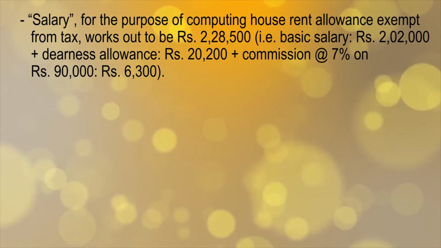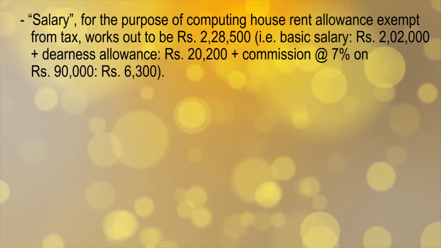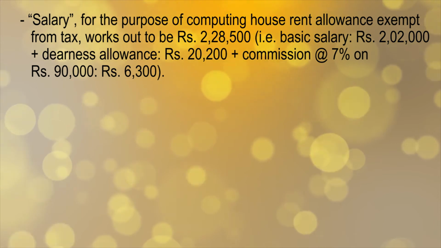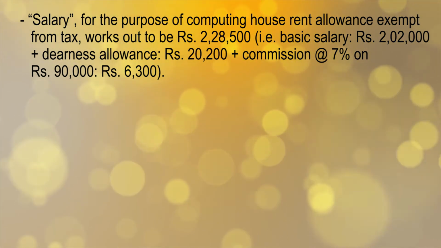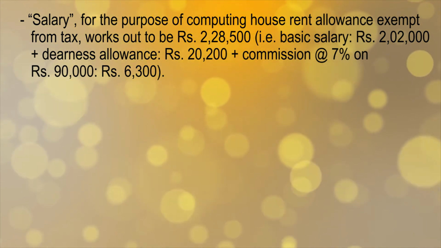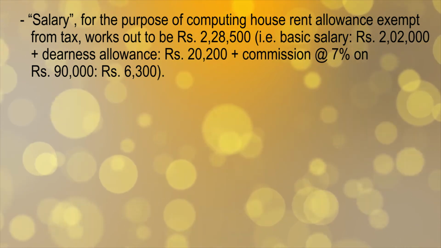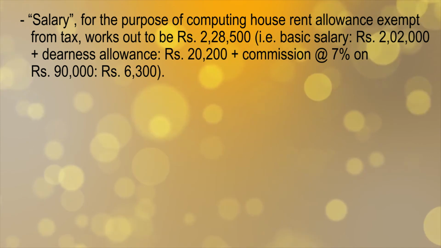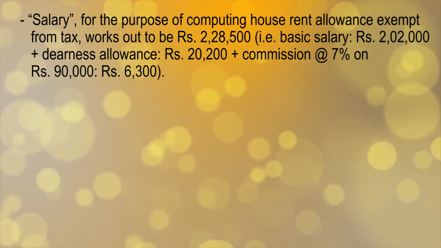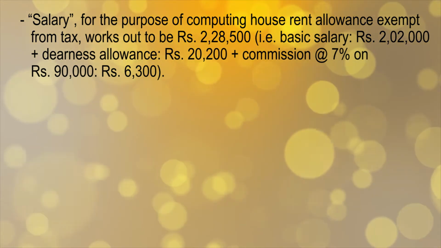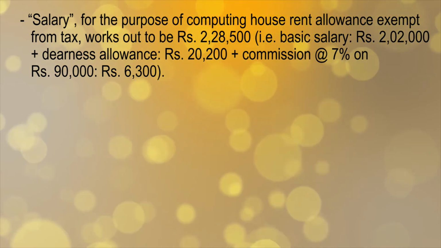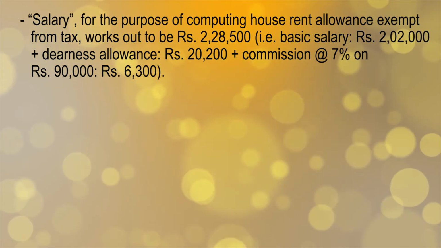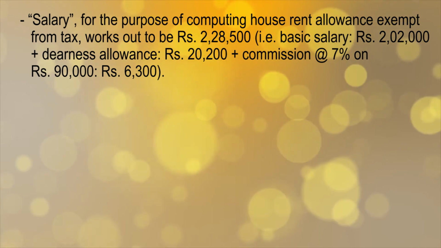Let's see the solution. First, we have to calculate the salary for the purpose of computing house rent allowance which is exempt from tax, and it works out to be rupees 2,28,500. That is, we calculate the basic salary rupees 2,02,000 plus dearness allowance rupees 20,200.